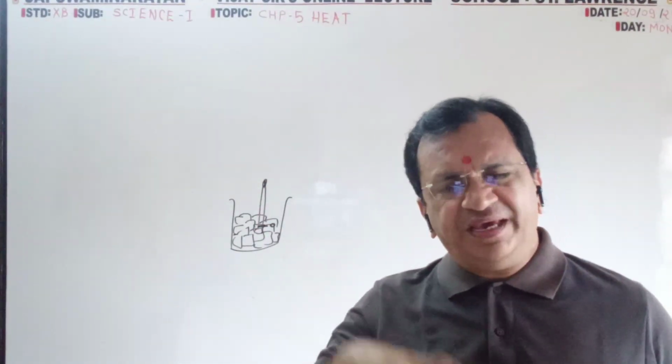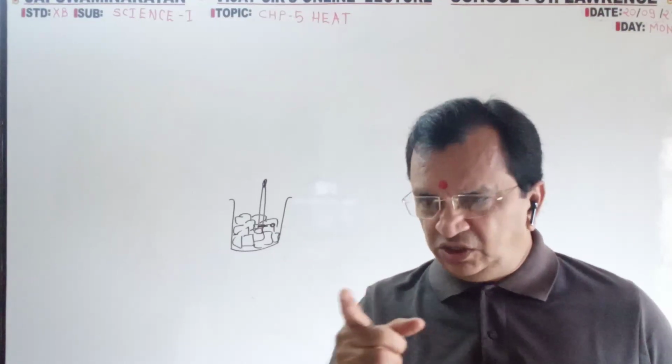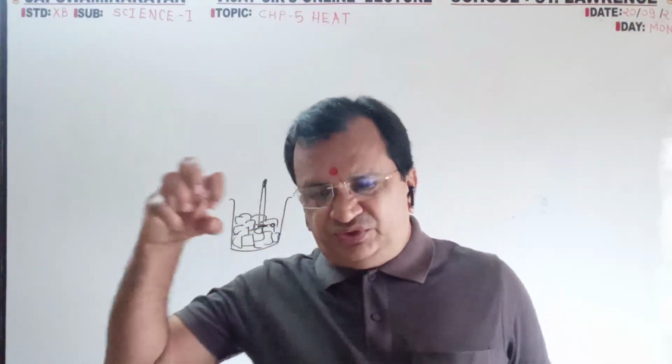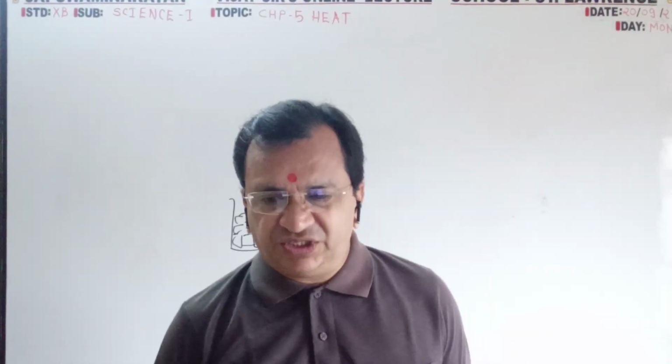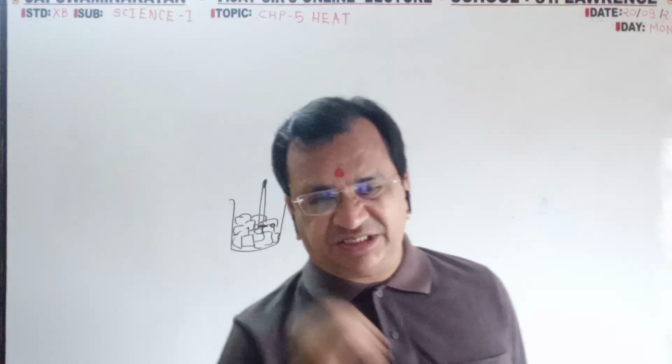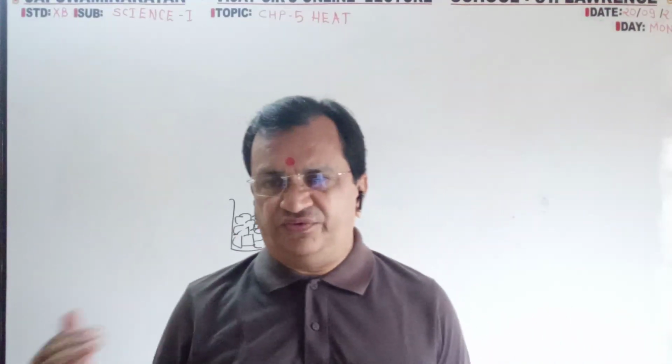It is absorbing heat but not showing it in the thermometer. So the amount of heat energy absorbed at constant temperature by unit mass of a solid to convert into liquid is called specific latent heat of fusion.